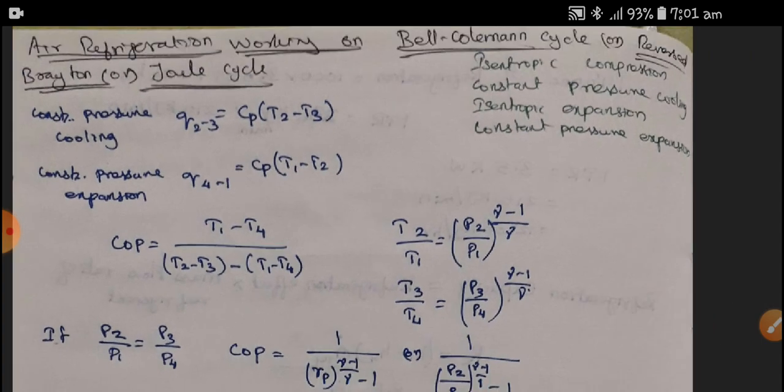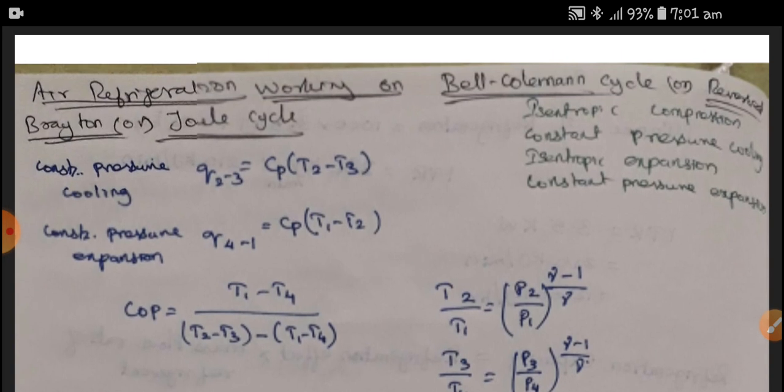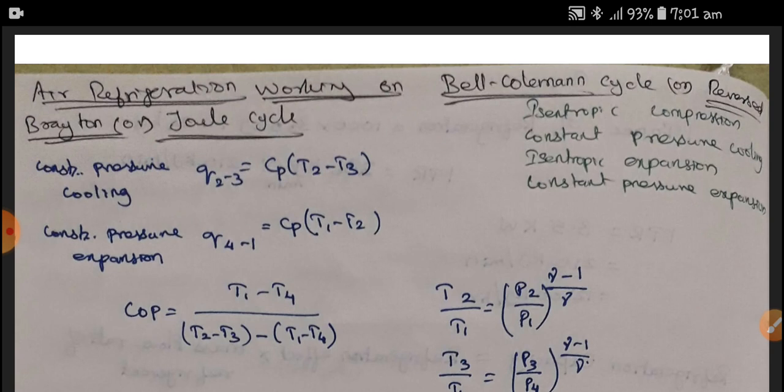We know that it is working on the Bell-Coleman cycle. In the Bell-Coleman cycle, there is isentropic compression, constant pressure cooling, isentropic expansion and constant pressure expansion. The constant pressure cooling, that is Q23, is Cp into (T2 minus T3), whereas constant pressure expansion is the 1 to 4 process, that is Cp into (T1 minus T4). We know that COP is equal to (T1 minus T4) divided by (T2 minus T3) minus (T1 minus T4).